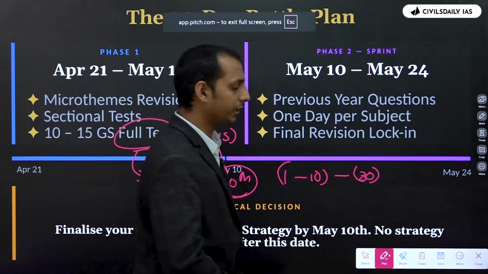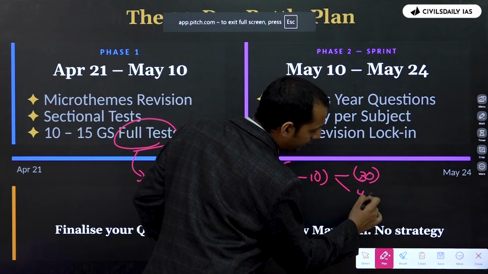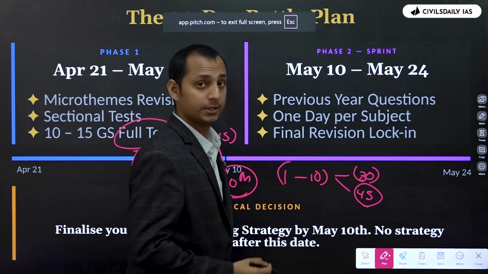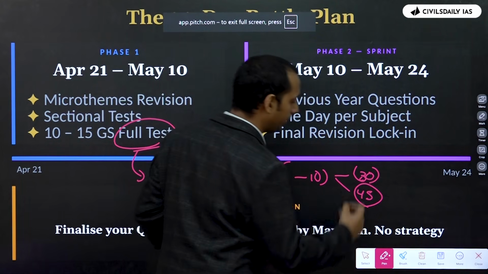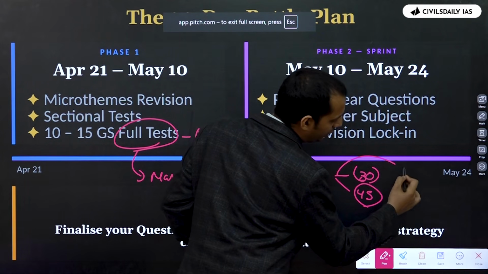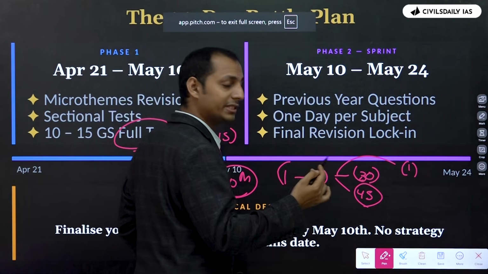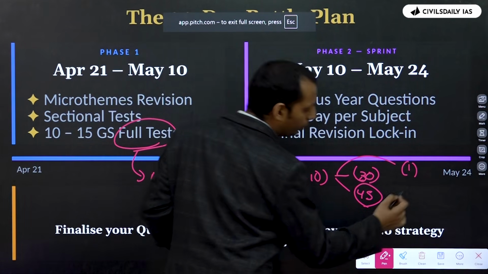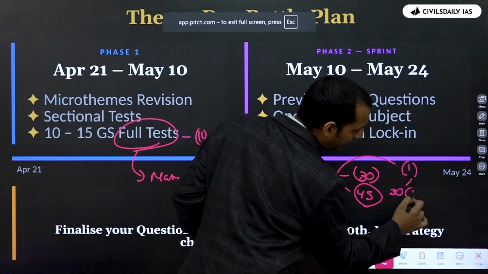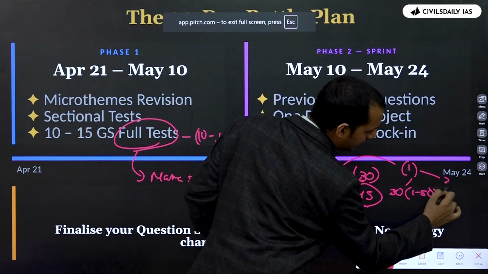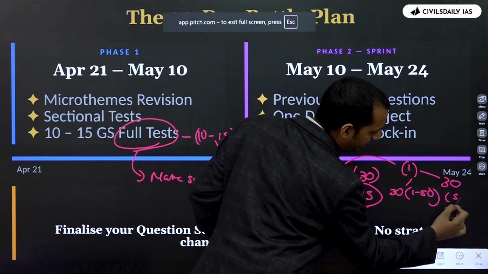In the second FLT that you're going to attempt, you can try to complete your first round in the 45 minutes. Or in the third FLT, you can try to complete your first round in 1 hour. And when you're doing it in 1 hour, make sure you split into 2. First half an hour, you can complete from 1 to 50 questions. Next half an hour, you can do from 50 to 100 questions.